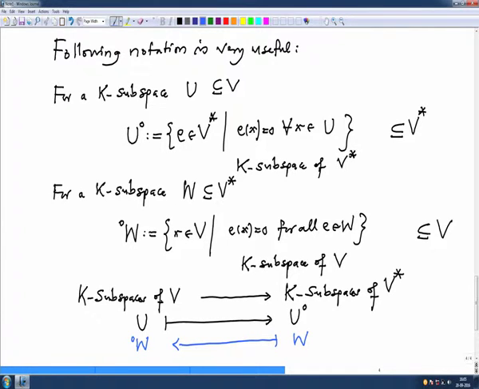In particular, I would like to know when this is a bijective map. That will give us a bijective correspondence between K subspaces of V and K subspaces of V star. So let us write down first the obvious properties which hold in arbitrary cases.